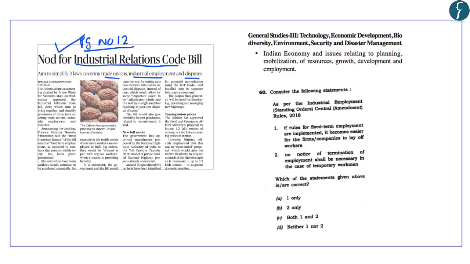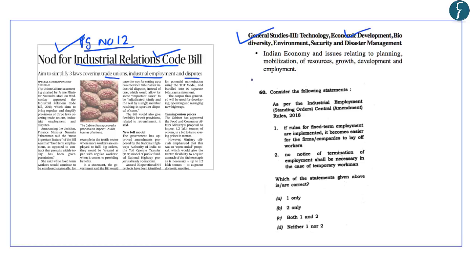And these are the Code on Wages, Industrial Relations, Social Security, and Occupational Safety, Health and Working Conditions. Now, although various aspects of this Industrial Relations Code Bill have not been made public, it has received cabinet nod. So, in this regard, let us look at the available information related to this Industrial Relations Code Bill. This will fall under General Studies Paper 3 under the topic Economic Development.